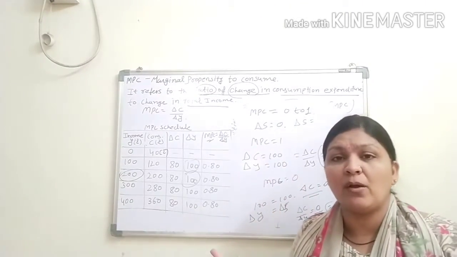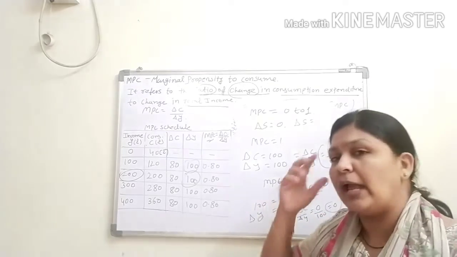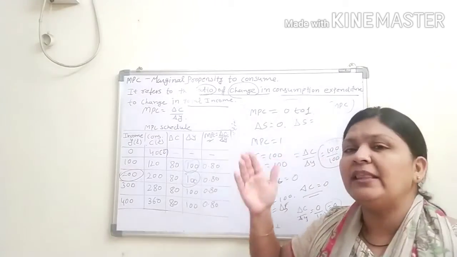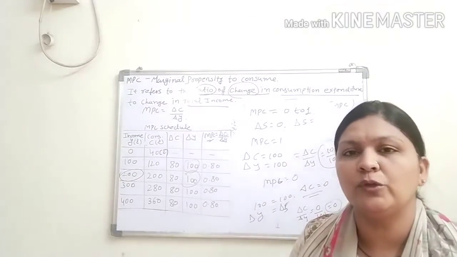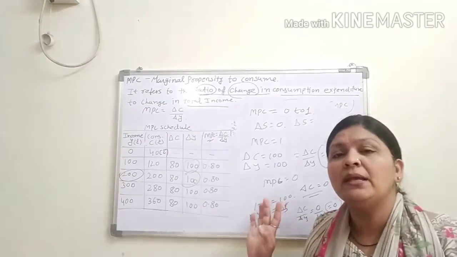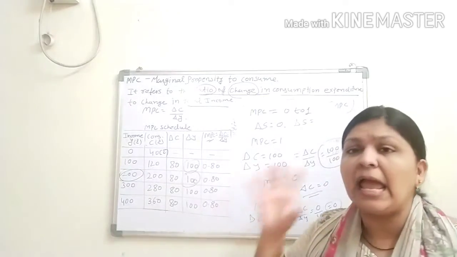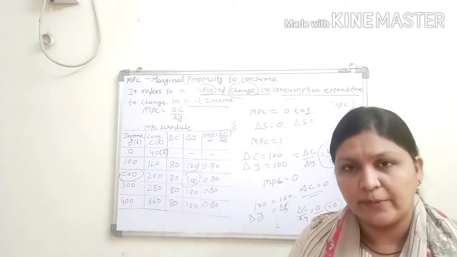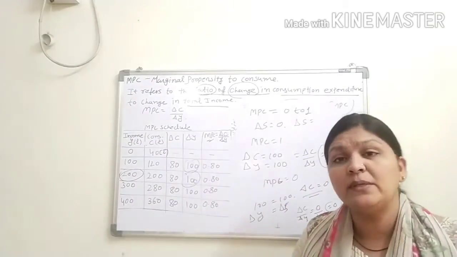So maybe one more question arises from that. Keep in your mind: when the entire additional income is saved by the consumer, that time MPC will be 0. When the entire additional income is consumed by the consumer and nothing is saved, that time MPC becomes 1.